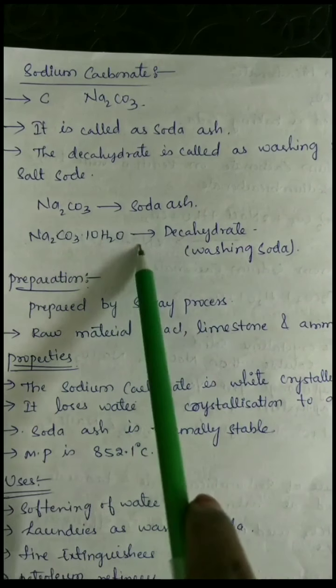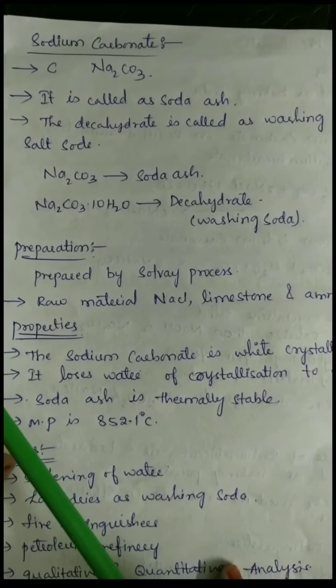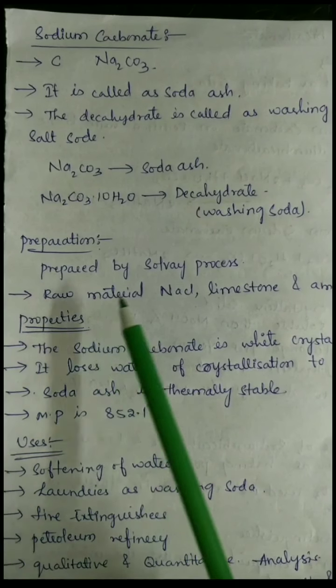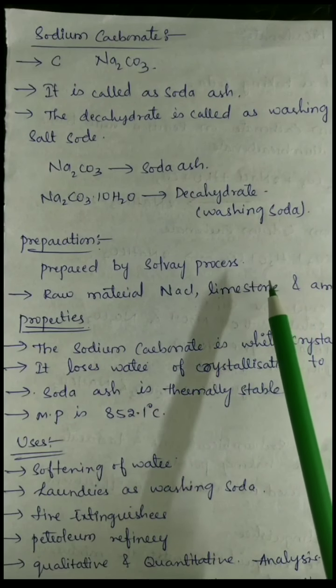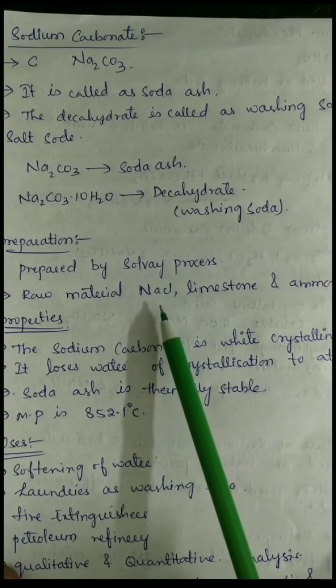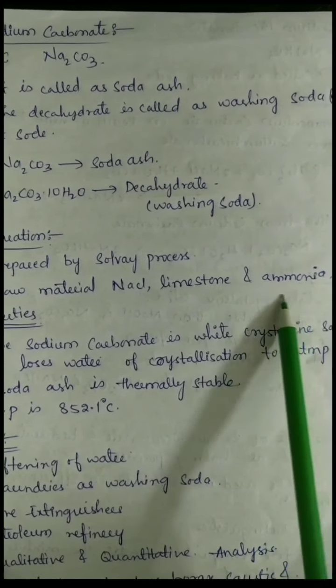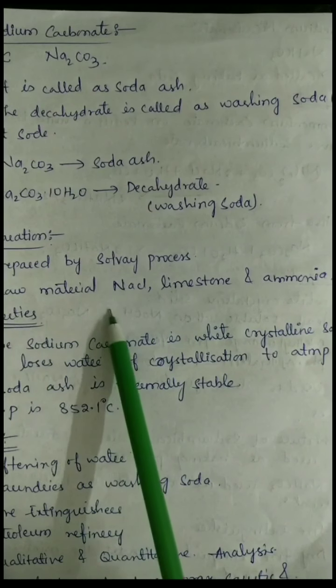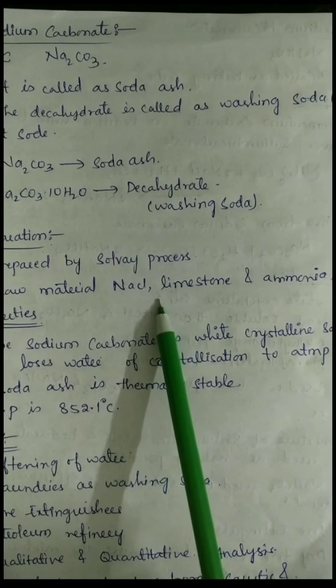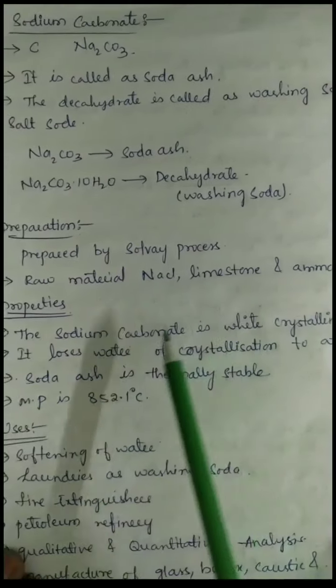It is a decahydrate. Sodium carbonate is prepared by the Solvay process, and the raw materials used are NaCl, limestone and ammonia.